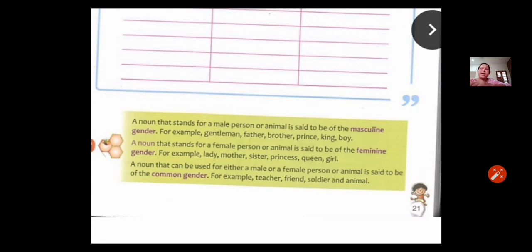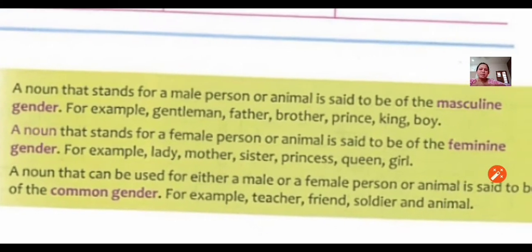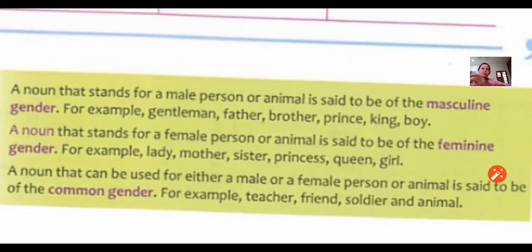A noun that stands for a male person or animal is said to be of the masculine gender. For example, gentleman, father, brother, prince, king, boy, etc. It means a noun by which we can understand that this is male.